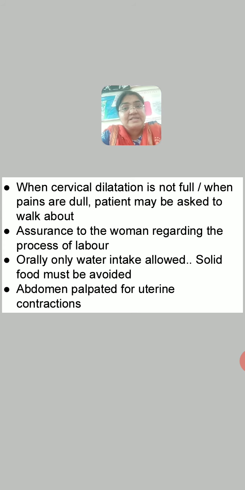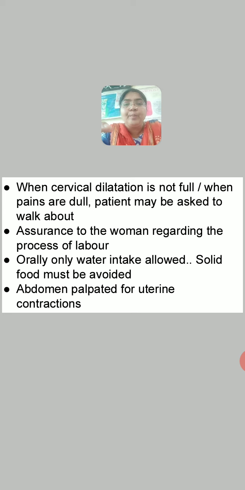Sometimes the patient feels thirsty during labor. So at that time you can give a sip of water. So very little water given at a time. You cannot give a glass of water to the patient at a time. Right? So a small amount of water at a time can be allowed, not the larger amount.